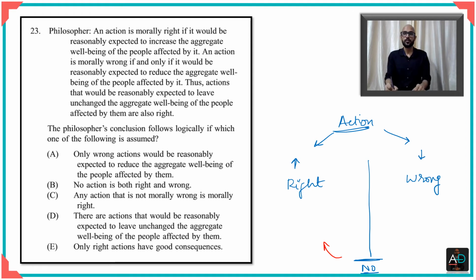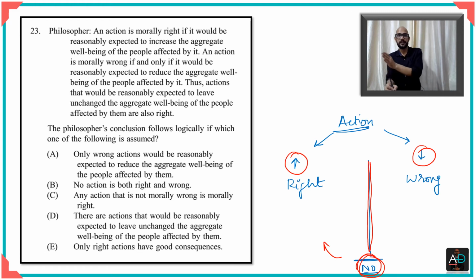Now how can he conclude that no change is, which is basically this line here, the dividing line, because if increase is on this side and decrease is on this side, no change is in the middle. But he has concluded that no change is on the right. What that means is that only things that reduce are wrong, and other things which cause no change, they are also right. This is the assumption, and as soon as you can identify this assumption, you can see that this is given in the option C, right?